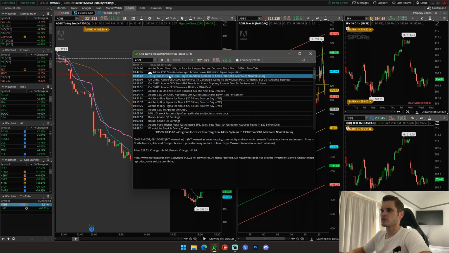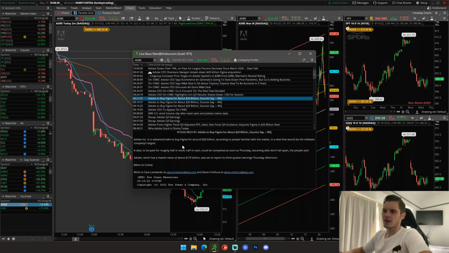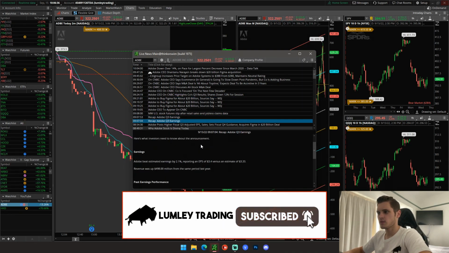So Citi has increased their price target on Adobe from $380 to $388. So obviously a price target increase, so relatively good news. Then they have discussed an all-stock buyout on Figma, and again I think this is more than likely confirmed. So I imagine this is maybe what shareholders aren't all that happy about, but that is going to be a $20 billion all-stock buyout.